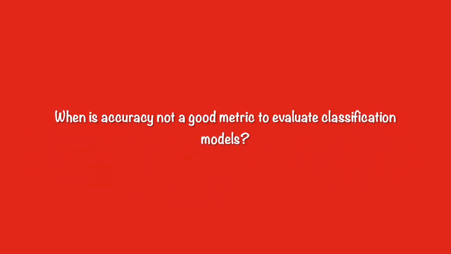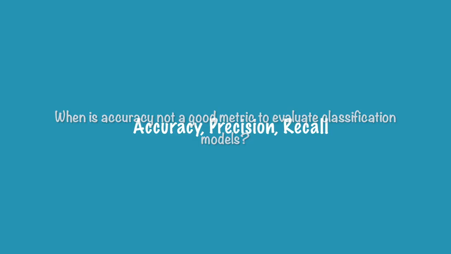The most commonly used metric for evaluating classifiers is its accuracy. However, there are certain conditions in which accuracy is not the best measure. When would you use something other than accuracy to determine how well a machine learning model performs?